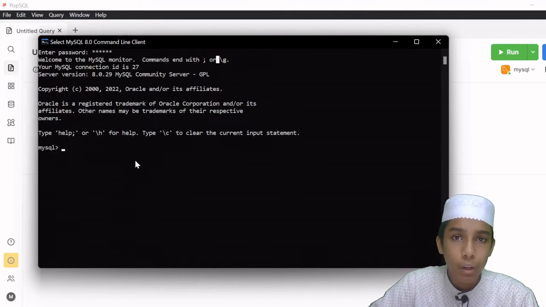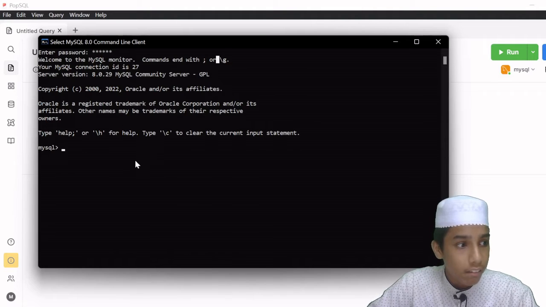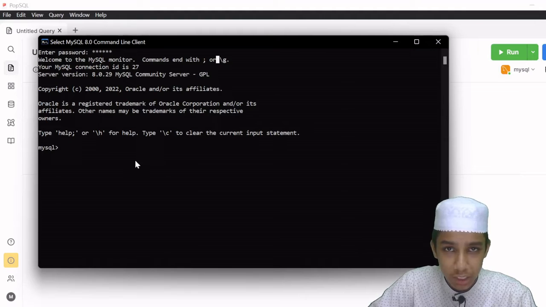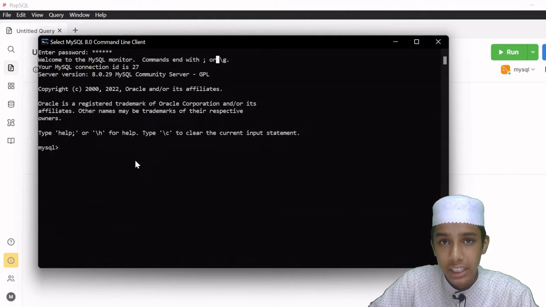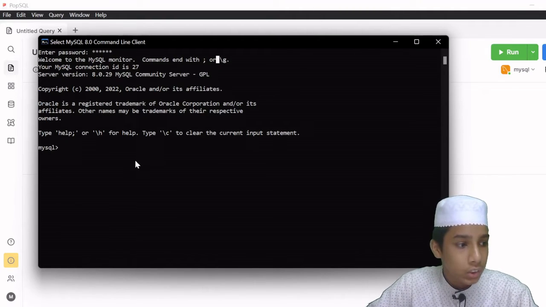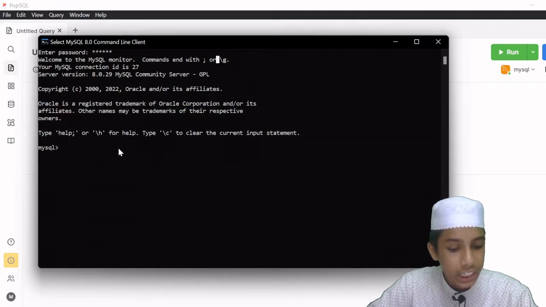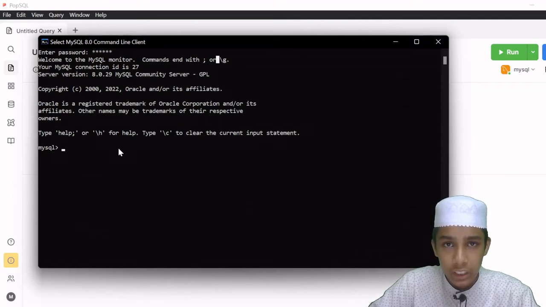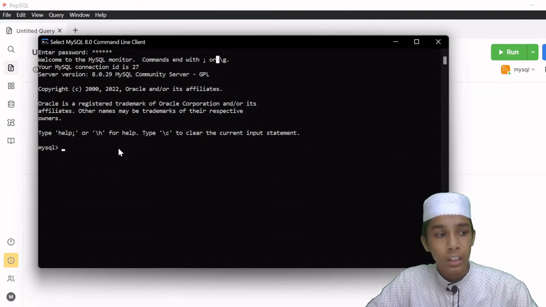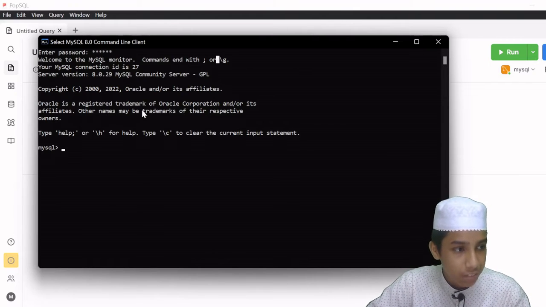And if you remember one more thing, after setting up MySQL, I have created a database. So in this case I am going to use the database, because I am going to run some programs here in the MySQL command line client.